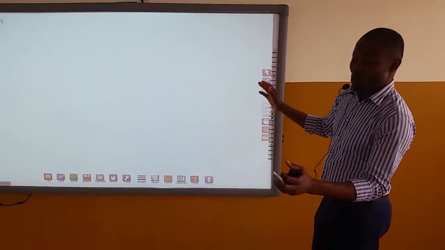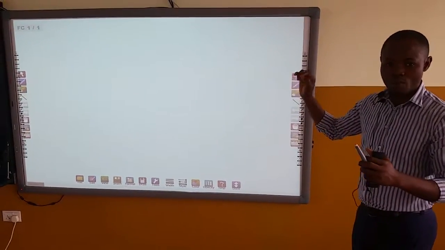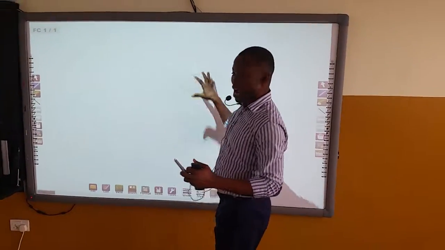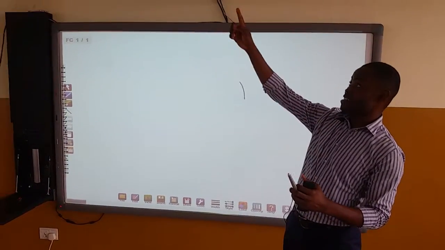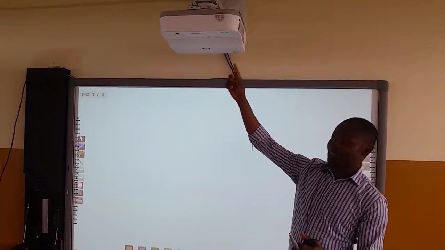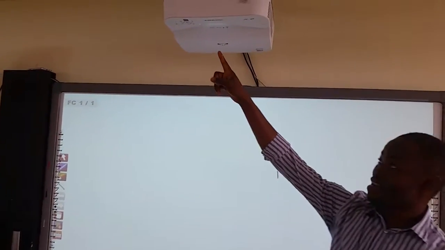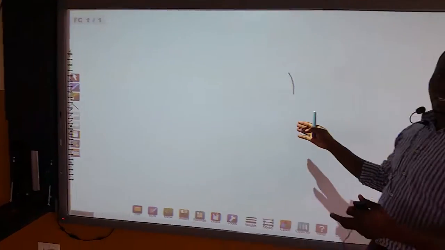Now, when the interactive board is set and the interactive whiteboard application has been launched, this is the surface that you have. We told you previously that the interactive board interacts with the projector. It has what is called the IR, the infrared sensor here. So that is what picks up whenever we enter here into the system for projection.